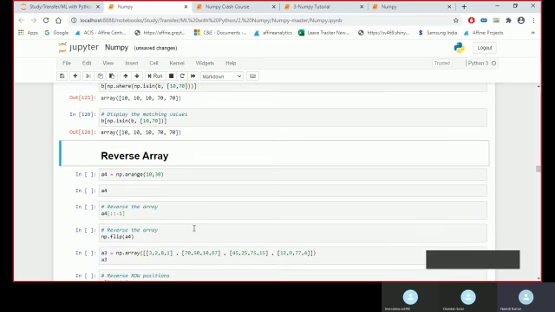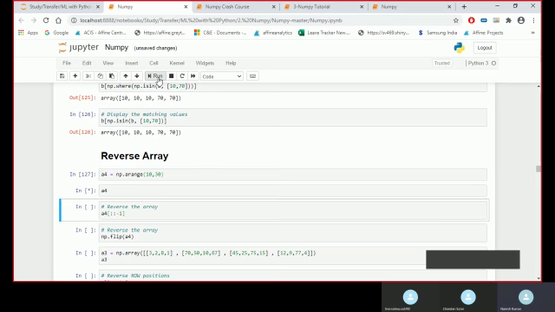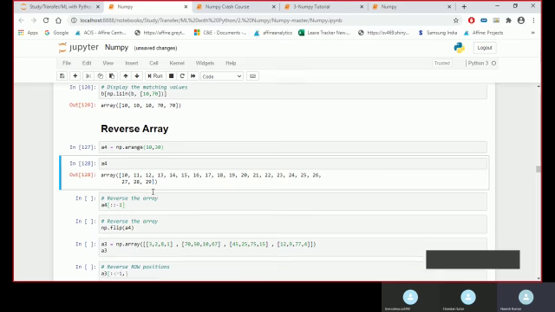Now we can also do a reverse array, if we want to reverse the array. I created an array from 1 to 5 and now I want to reverse it. We can use double colon and then the -1 symbol to reverse the array. Basically I'm creating an array from 10 to 30, and printing it, 10 to 29 would be generated.